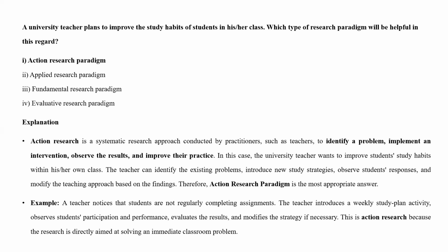So implement an intervention, observe the results and improve the practice. In this case, the university teacher wants to improve students' study habits. The teacher can identify the existing problems, introduce new study strategies, observe student responses, and act based on the findings. Therefore action research is the most appropriate here.